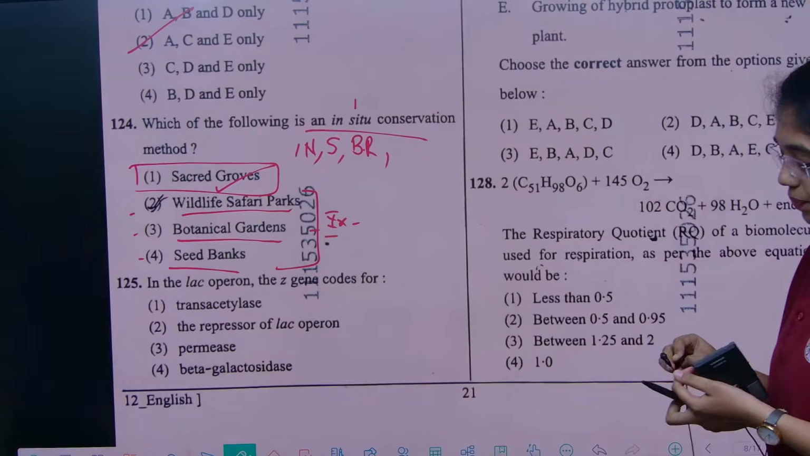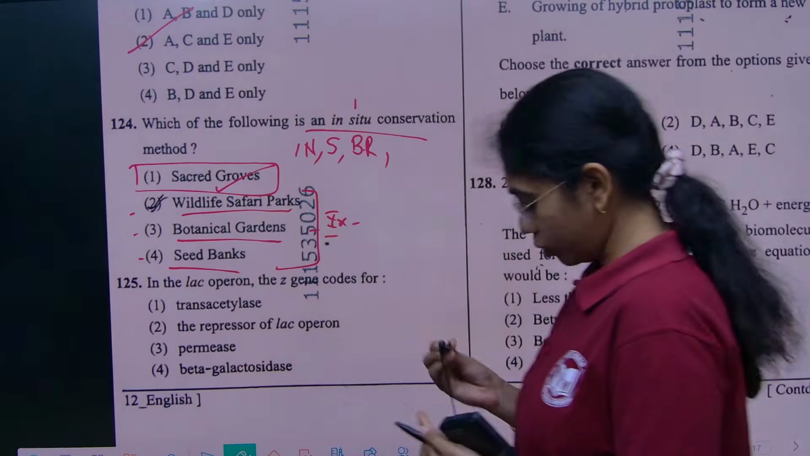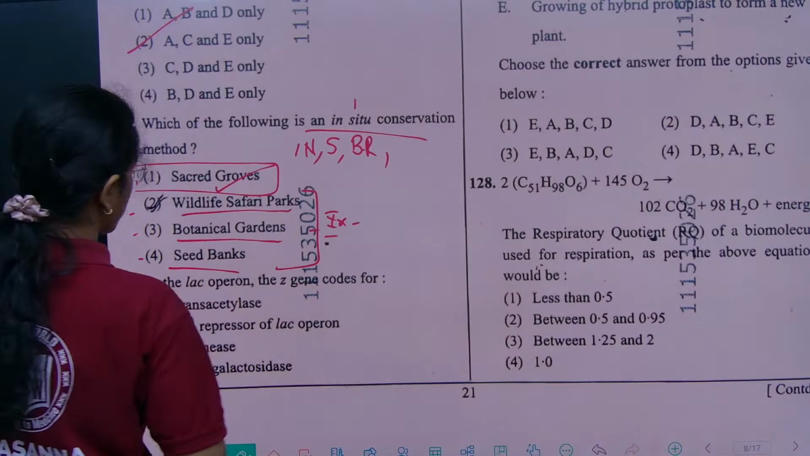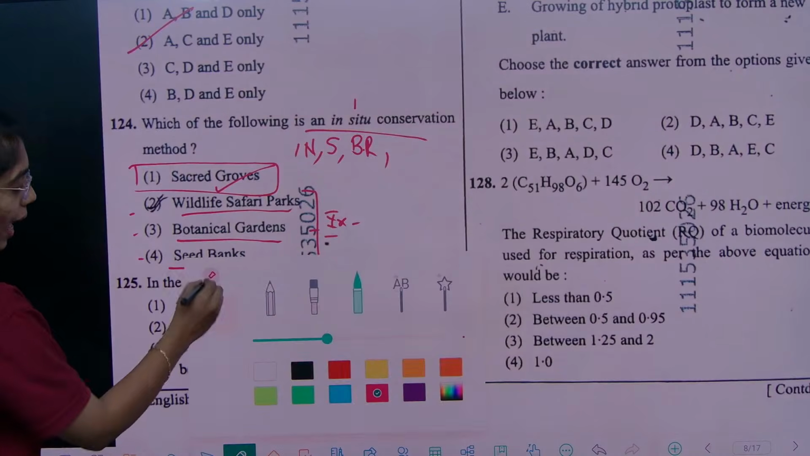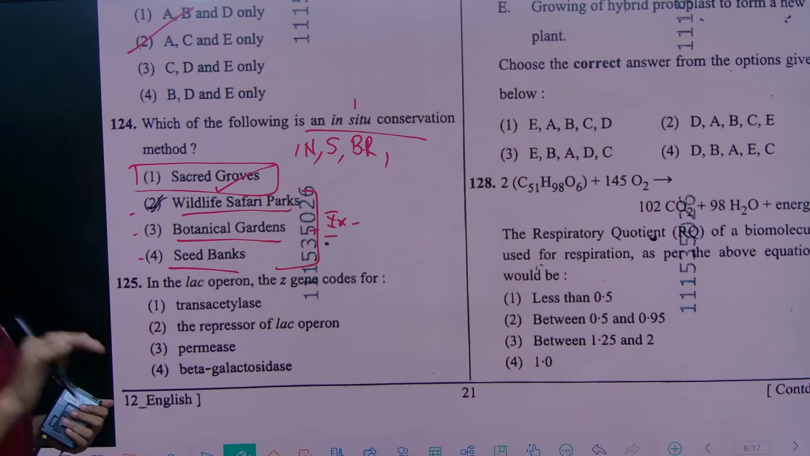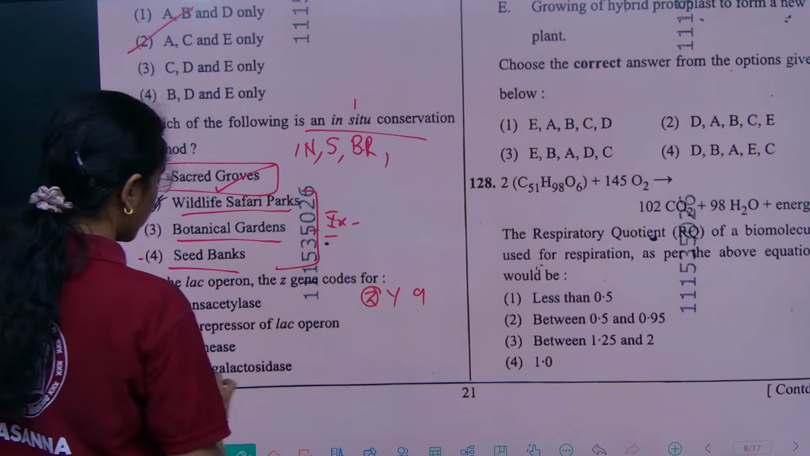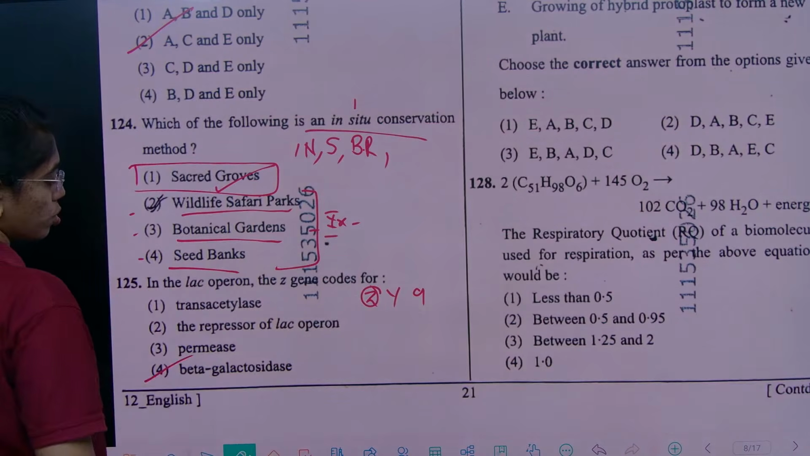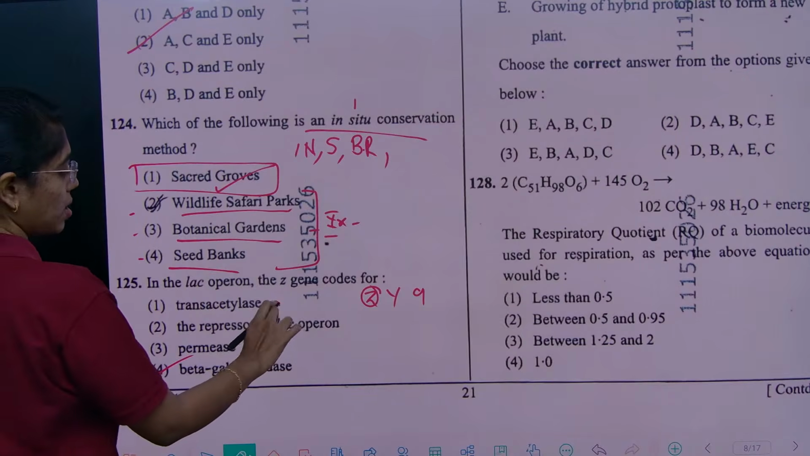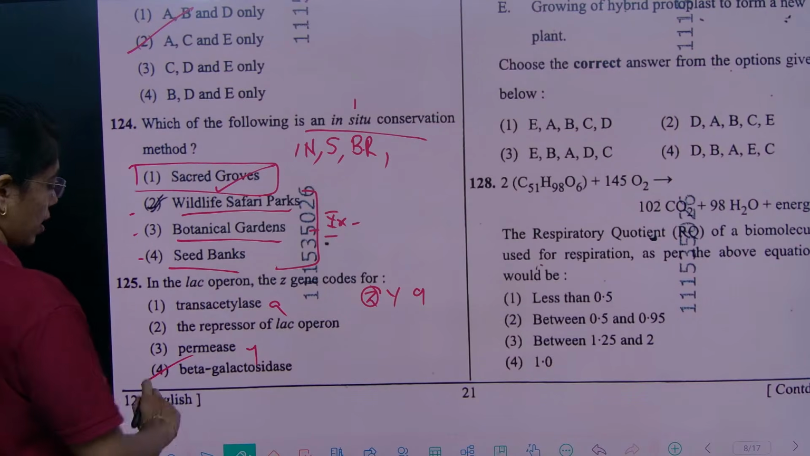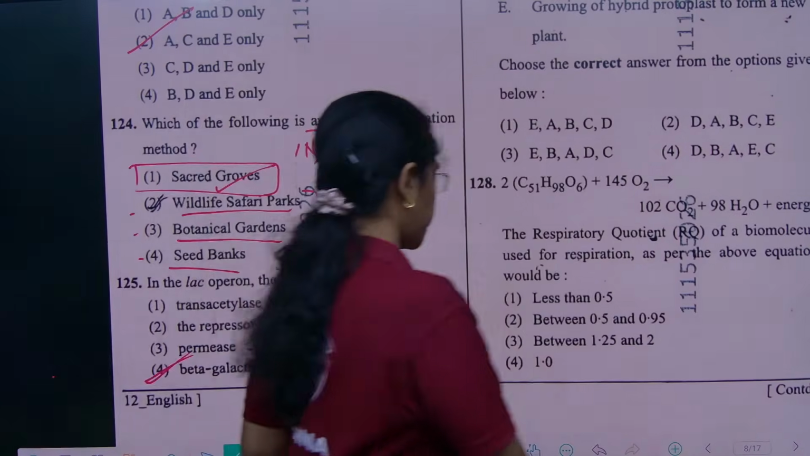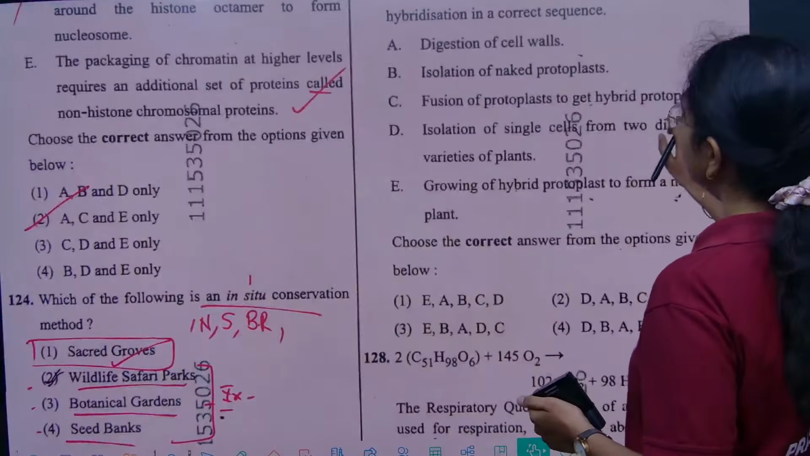Thank you, sir. So here if you see, it is from gene expression, Lac operon. In the Lac operon model we have seen 3 structural genes Z, Y, A, where Z codes for beta galactosidase, Y codes for permease, A codes for transacetylase. So the right answer is option 4.